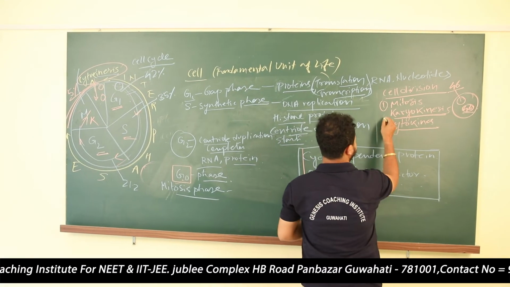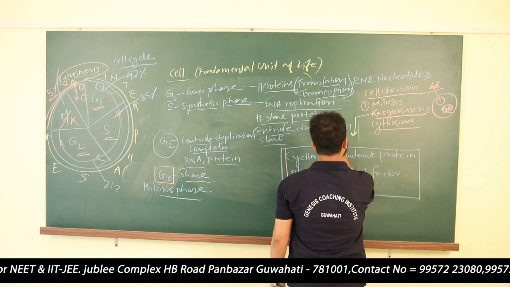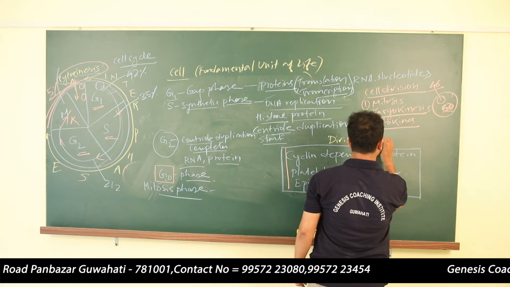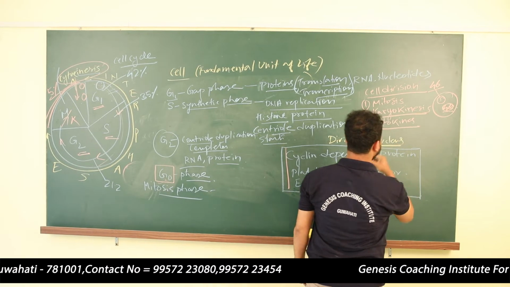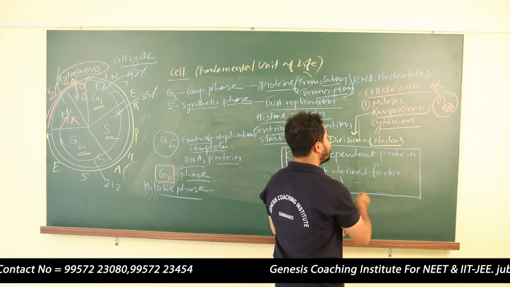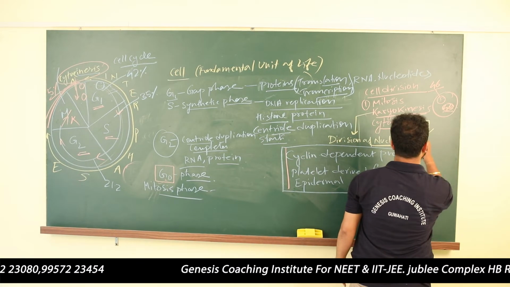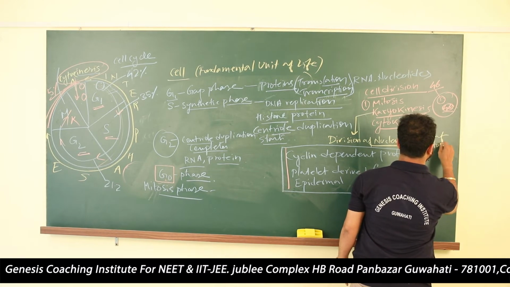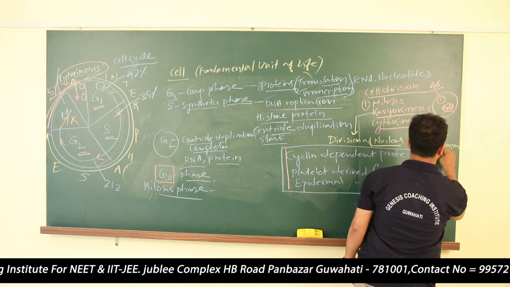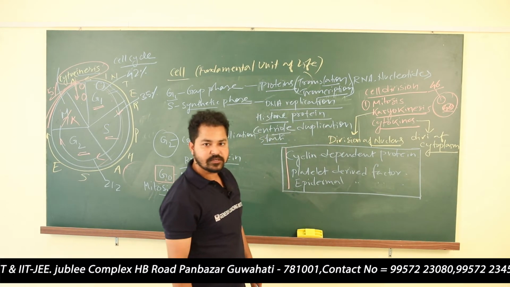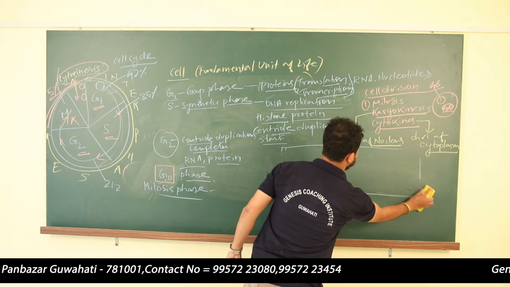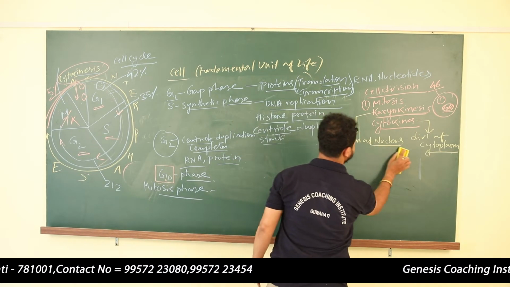In karyokinesis, the division of nucleus will take place. Okay, in cytokinesis, what will happen? In cytokinesis, division of cytoplasm. Division of cytoplasm. Are you getting my point? So first of all, we need to go for karyokinesis.